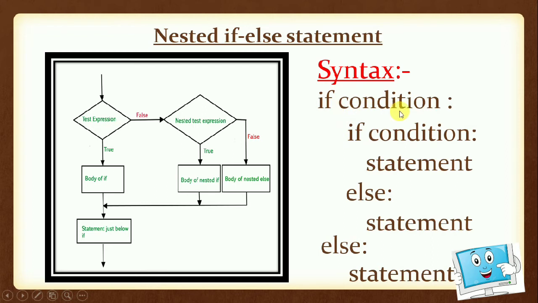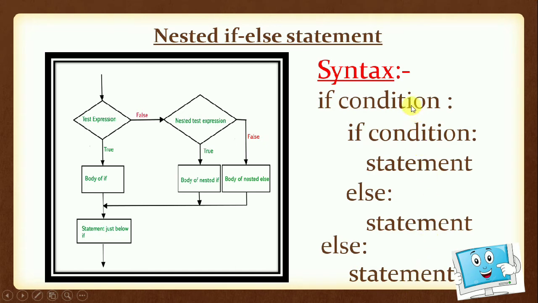If condition. First of all, it will check the first condition. If it is true, then only it will go inside the nested if else. But if the condition at the first place is false, then it will not go inside. It will directly go to the else part and print this statement.